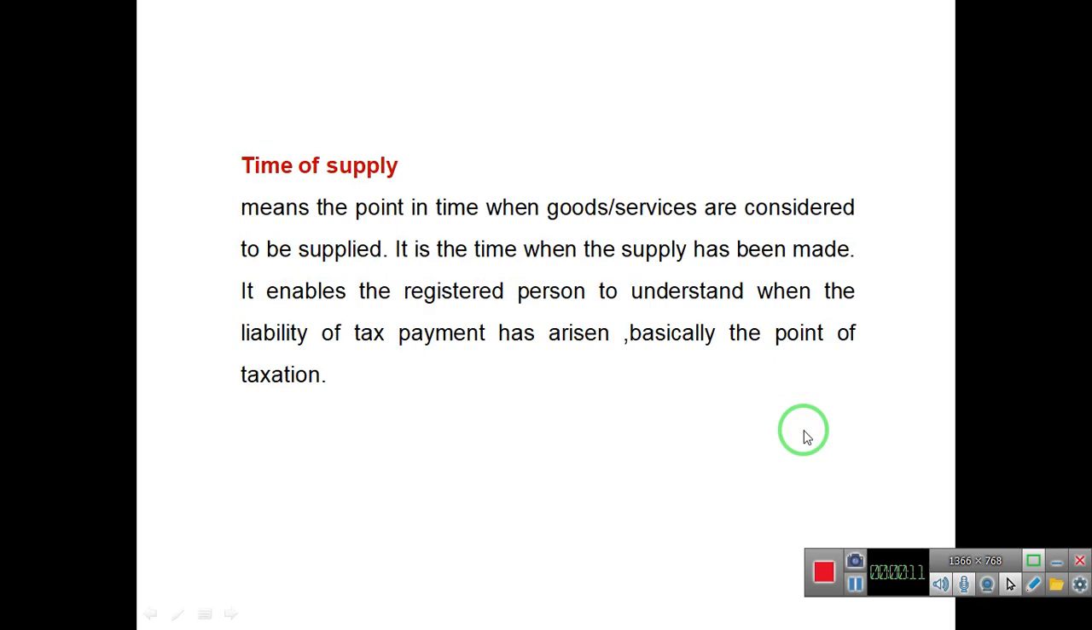First, what is time of supply? The time of supply means the point in time when the goods or services are considered to be supplied. It is the time when the supply has been made. Why is time of supply important? Because it enables the registered person to understand when the liability of tax payment has arisen. Basically, the point of taxation.